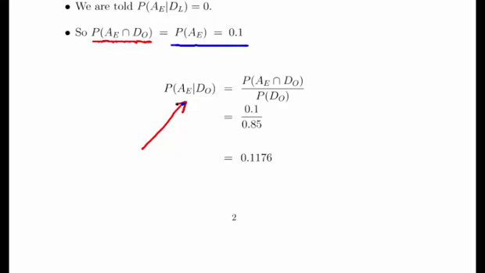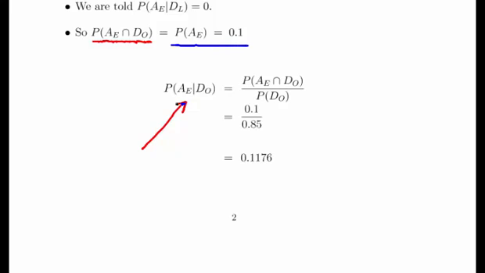Now, the probability of AE and DO is actually the same as the probability of AE. We're told earlier on that the probability of an early arrival is 0.10, and we're also told that the probability of a departure on time is 0.85.